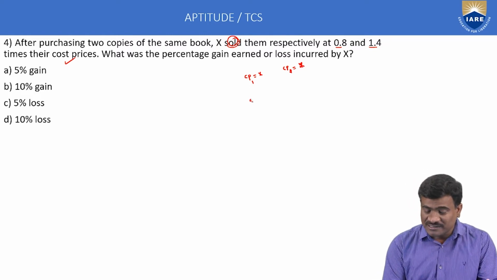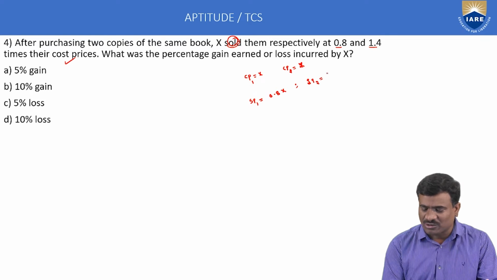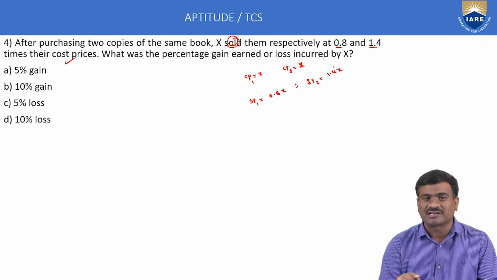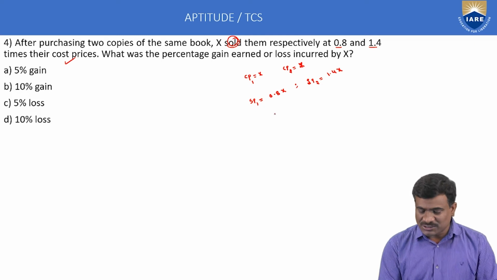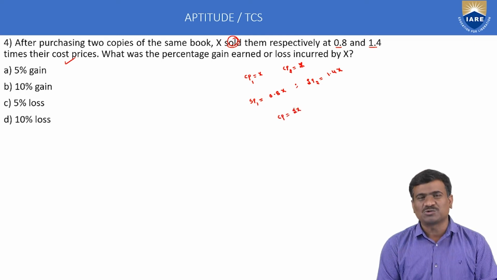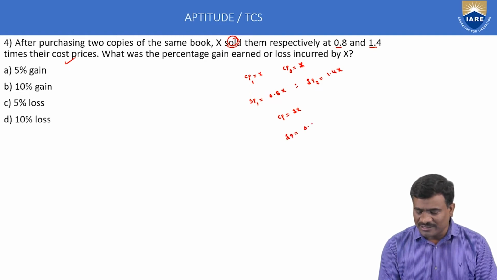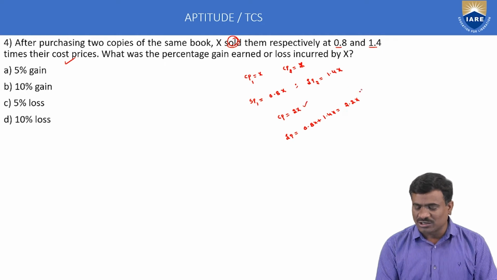Next, selling price of the first book is equal to 0.8 into X rupees. Then selling price of the second is equal to 1.4 into X rupees. The next, total cost price X plus X is equal to 2X. Total selling price 0.8X plus 1.4X is equal to 2.2X. Total cost price, total selling price.